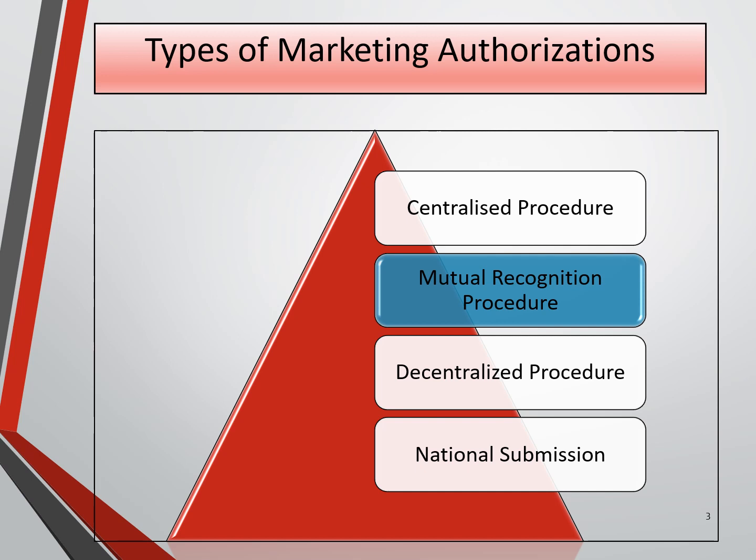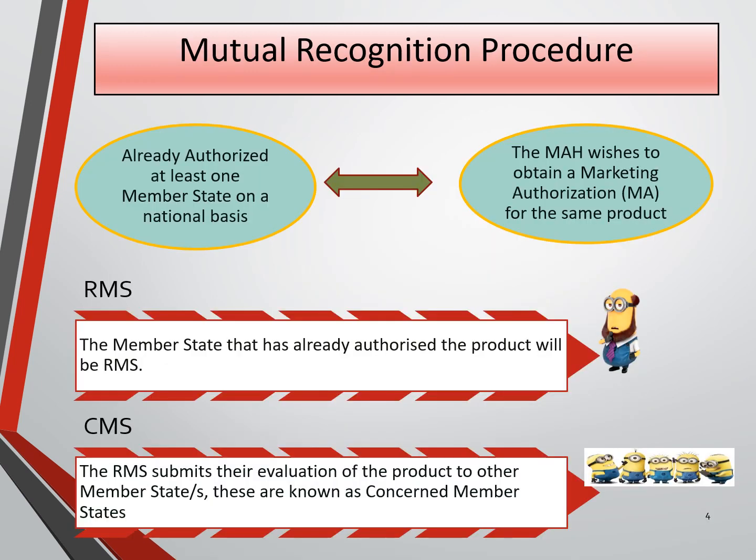Of marketing authorization, the second type is mutual recognition procedure. It is used in order to obtain marketing authorization in several member states where the medicinal product in question has received a marketing authorization in any member state at the time of application. Mutual recognition procedure is also known as MRP. In MRP, if your drug is already authorized in one member state, then only you can use this type of procedure, when MAH, marketing authorization holder, wishes to obtain marketing authorization for the same product.